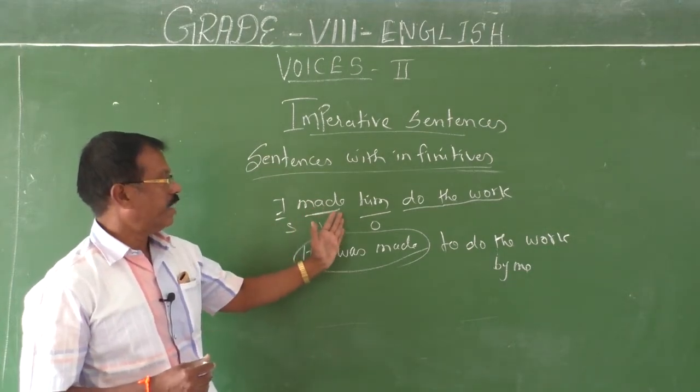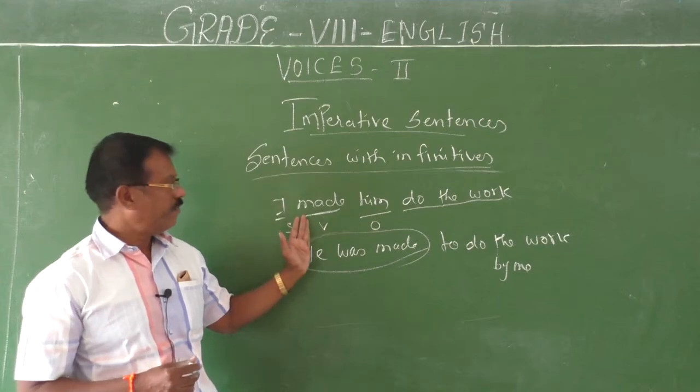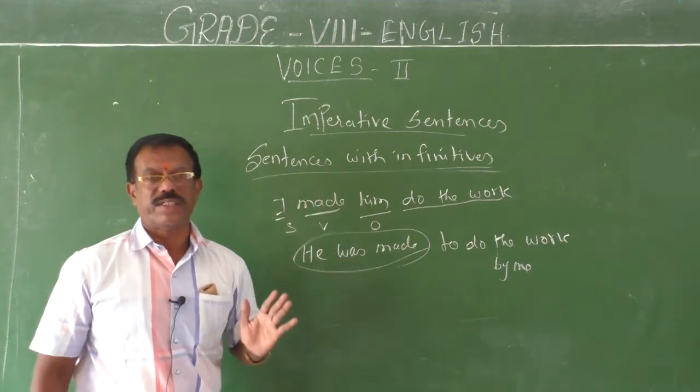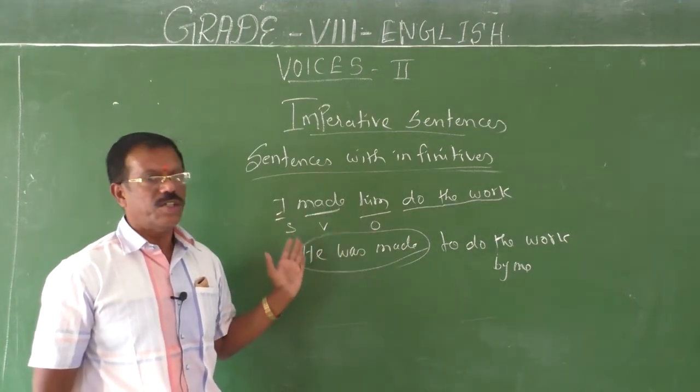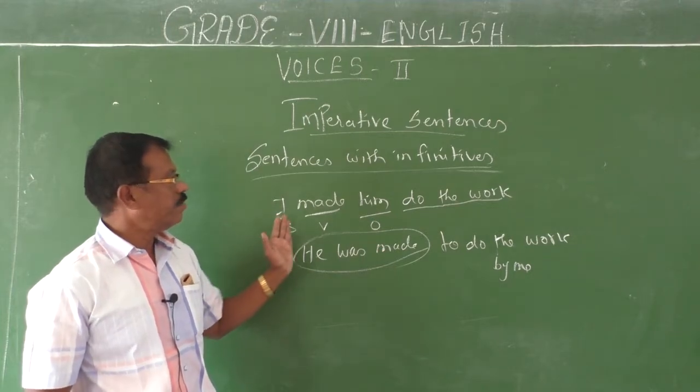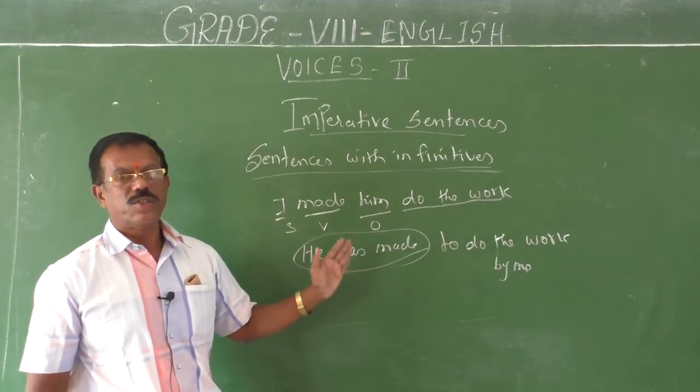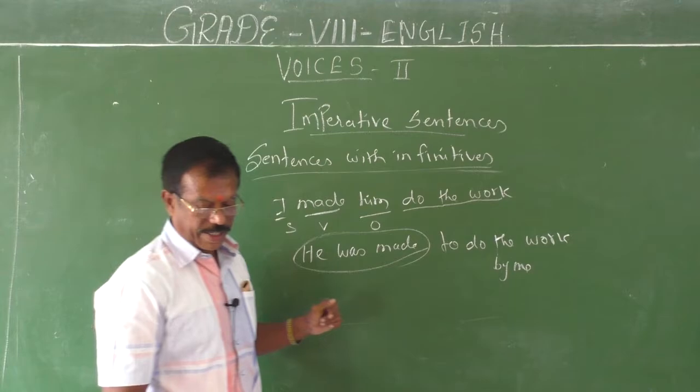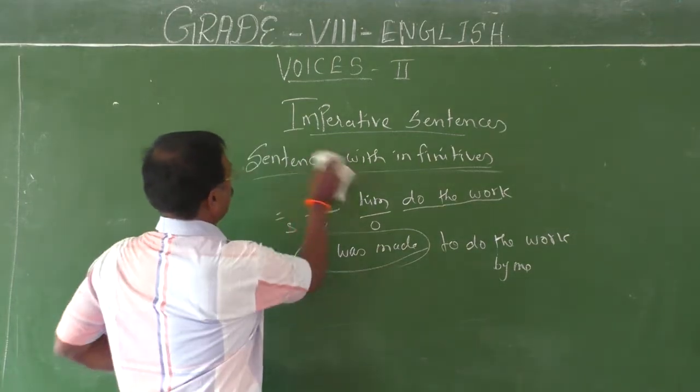I made him. Actually, I is the subject, made is the verb. Him is a direct object. That alone should be changed into passive. So, I made him do the work. He was made to do the work by me. Okay, next.